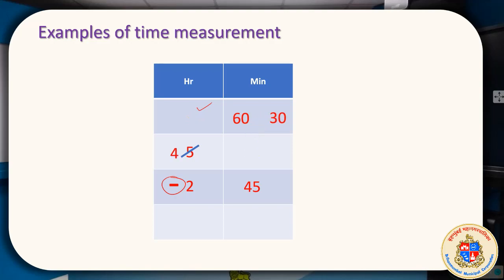Earlier it was like this. We decided to take 1 hour from 5, and naturally it became 4 hours. That means 1 hour from 5 gave us 60 minutes. We add 60 minutes to the already existing 30 minutes, and we get 90 minutes over here. This became 4 hours. From that 90 minutes we will now subtract 45 minutes.